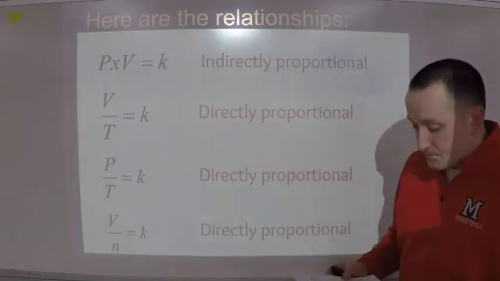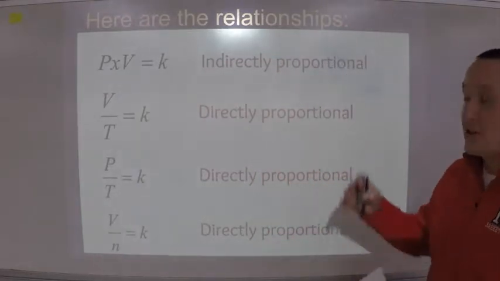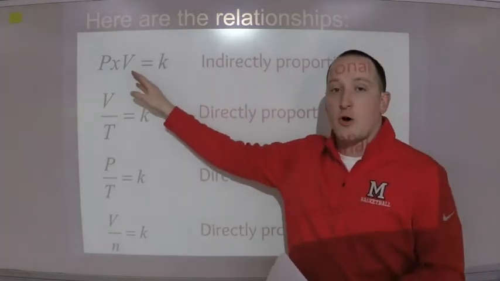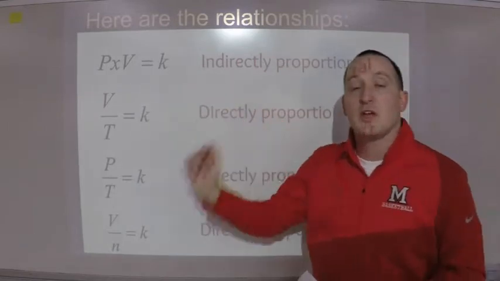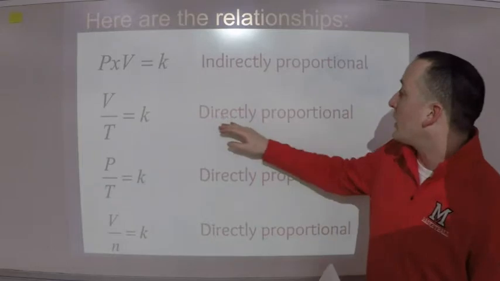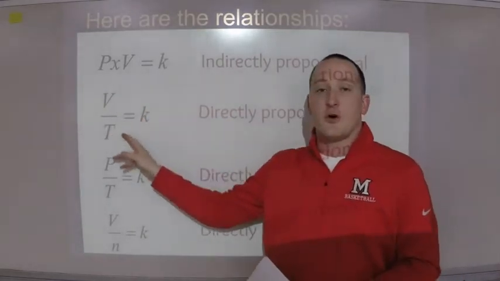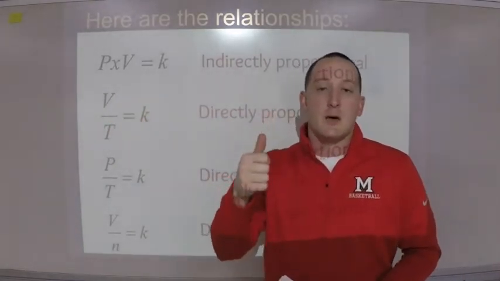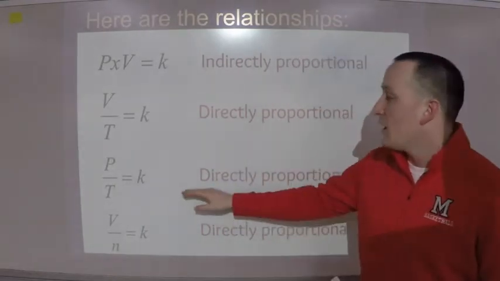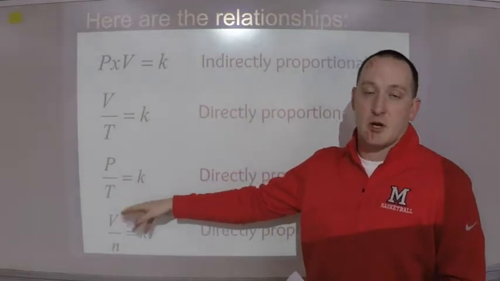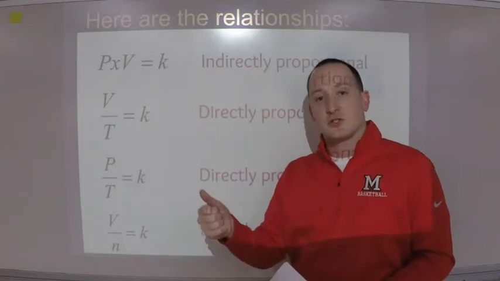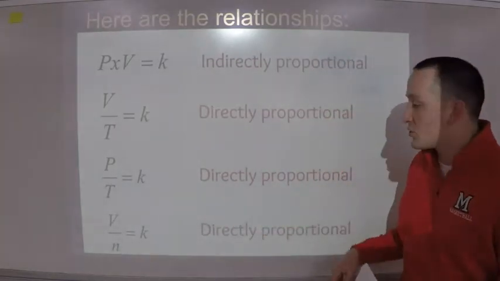So, what we're going to talk about today, again, is just rehash some of the relationships that we talked about last lesson. Remember, we talked about pressure and volume, how they were indirectly proportional. If my pressure goes up, my volume is going to go down. That's what indirectly means. Directly proportional is my volume and my temperature. If my temperature goes up, my volume is going to go up.